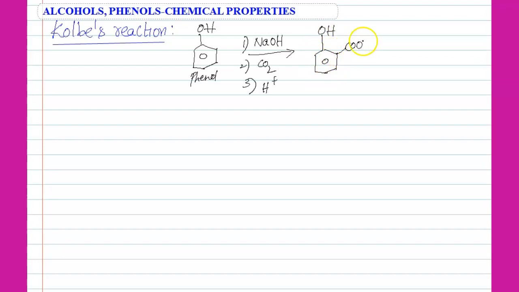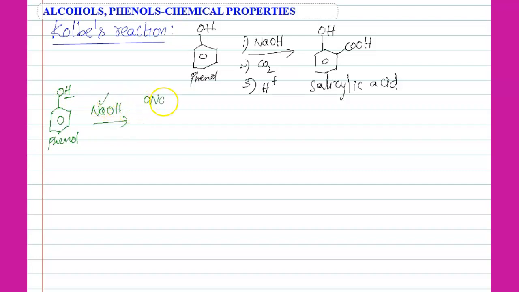So this is known as salicylic acid. See the students here, phenol reacts with sodium hydroxide first, then H is replaced by sodium.